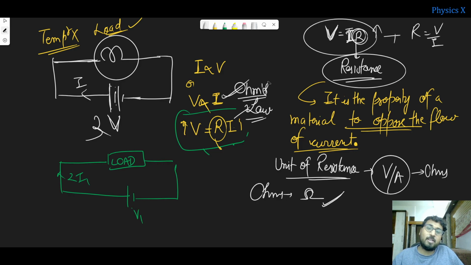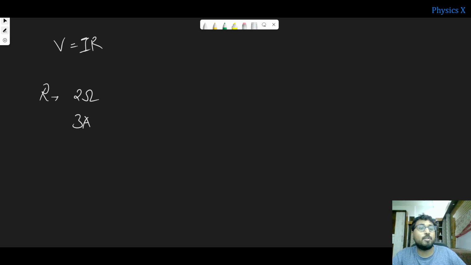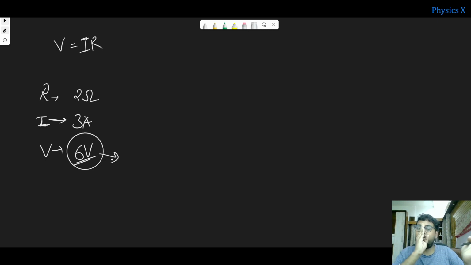Now let us see the concept of why this is the property which is defining the opposition to flow of current. So I know that V is equal to IR. Suppose the resistance of a load is, let us say, 2 ohm, and I want 3 amperes of current to flow. So what must be the voltage applied? It must be 2 times 3, that is 6 volts. So what is voltage? It is the potential difference, which must be 6 volts.